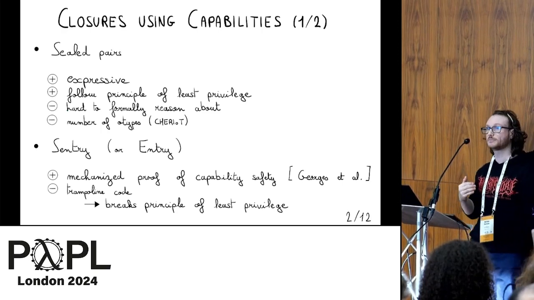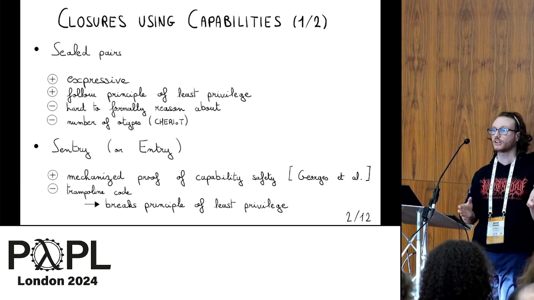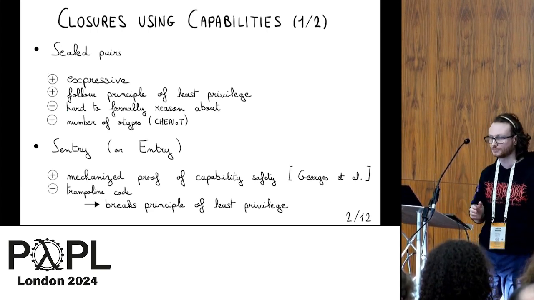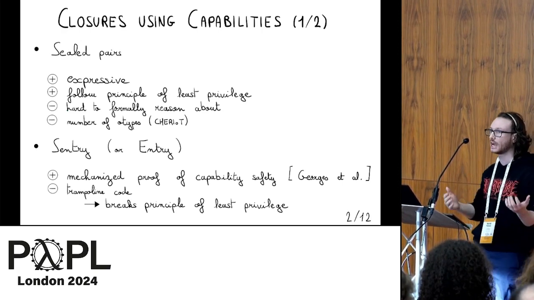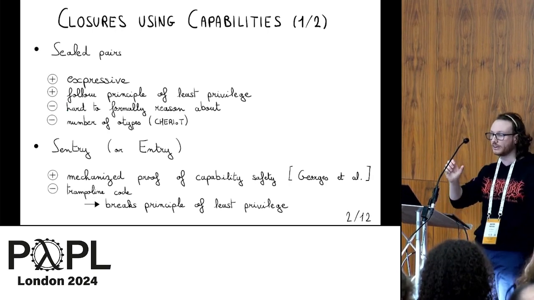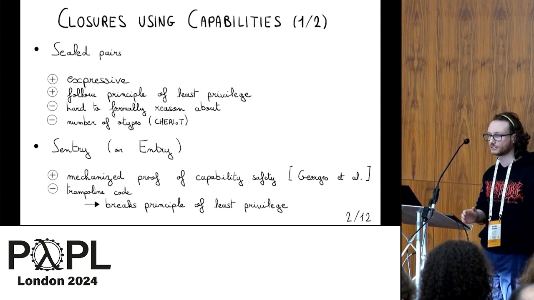But it's especially hard to reason about because it requires a lot of bookkeeping for every otype that is involved in the pairs. Moreover, it's also quite limited by the number of otypes that are available in the machine. For instance, in CHERIoT, there is only a very limited amount of otypes, and you cannot really rely on them to create sealed pairs.